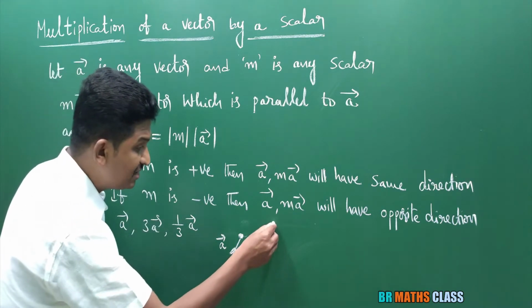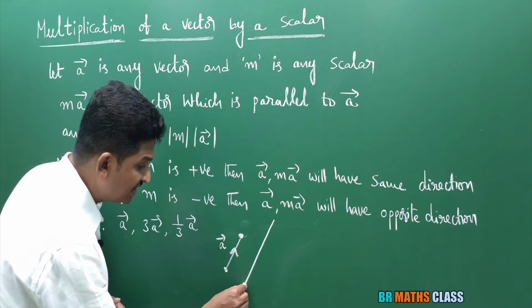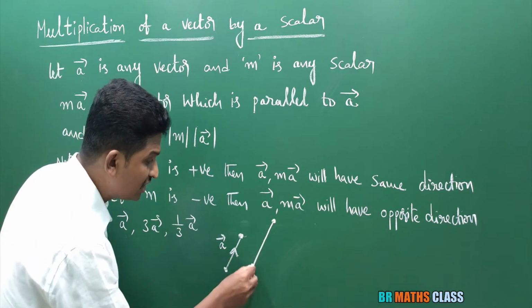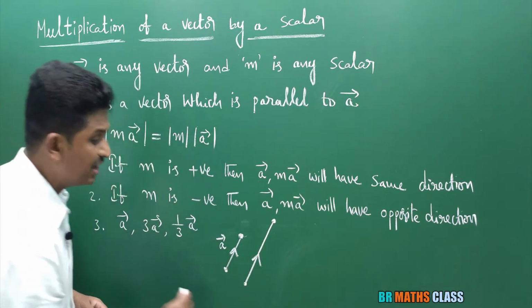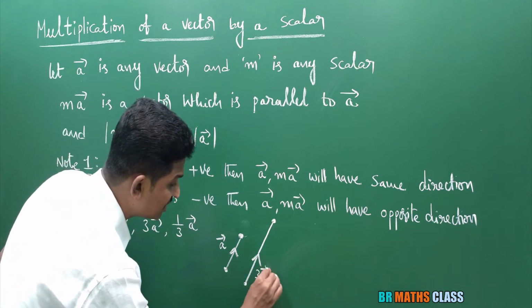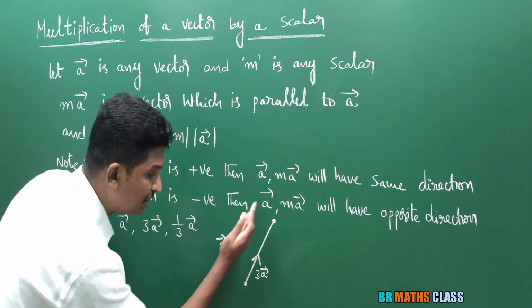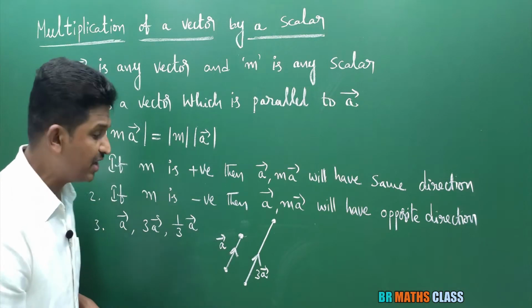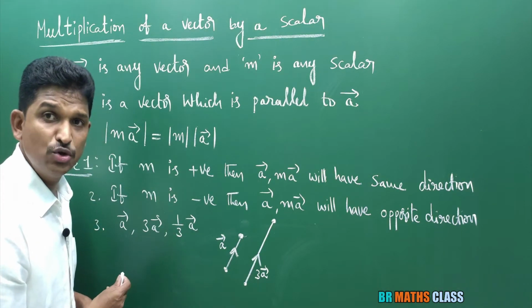3a bar. What is the difference of a bar and 3a bar? Their magnitudes are different. What is the similarity between a bar and 3a bar? They are of same direction. This is the vector 3a bar. You can observe a bar, 3a bar are in the same direction. Their magnitudes are different. What do you know about 1 by 3 into a bar?